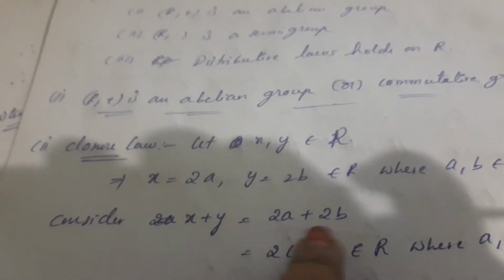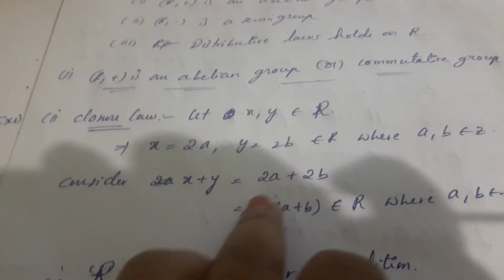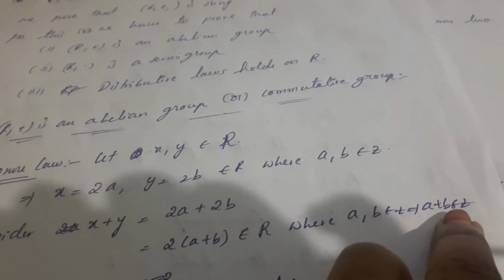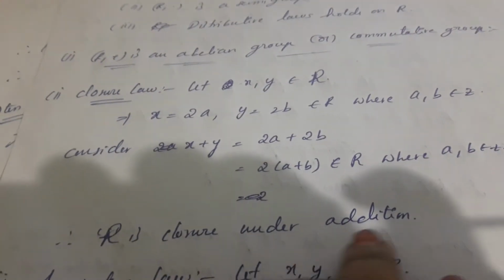That is the closure law. Consider x + y = 2a + 2b = 2(a + b). This also belongs to R, since a + b also belongs to Z. Therefore R is closed under addition.